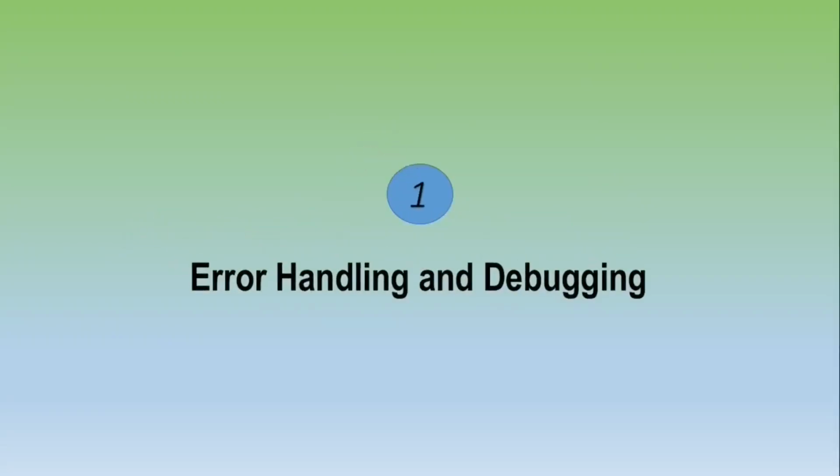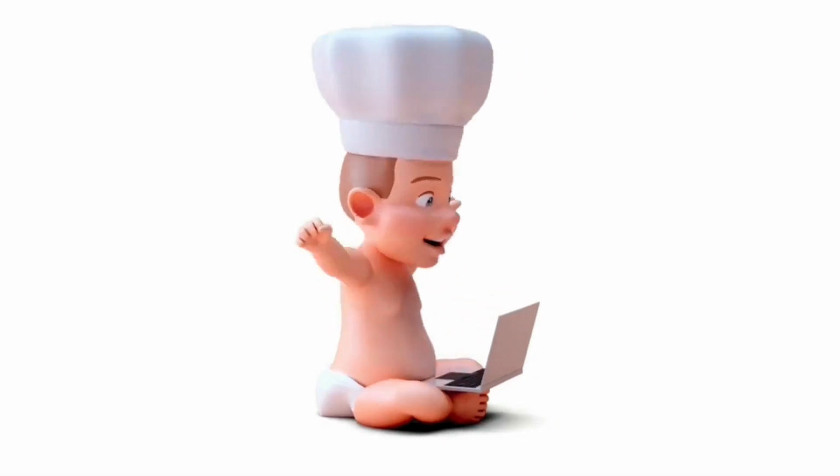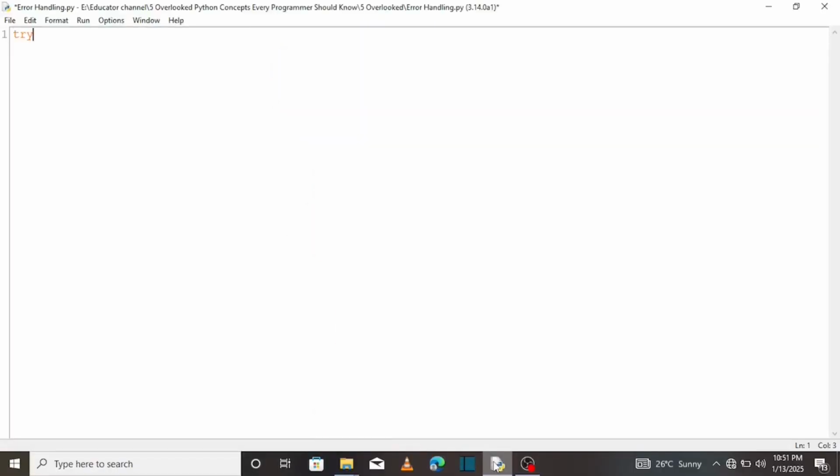Let's start with error handling. Ever run into a situation where one input crashes your entire program? That's what we are going to solve with try except blocks. Let's create a try and get a number, make it an integer, input, enter number. We prompt the user to enter a number. Then we print 10 divided by the number.